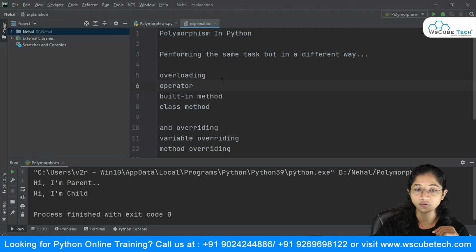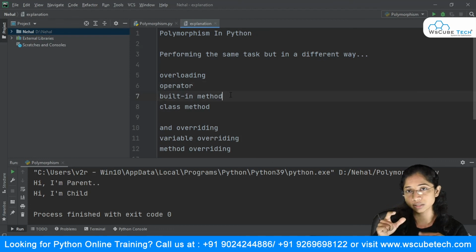We took the example of length. The length method works with all of the data types. In case of list and tuple, it returns the number of elements present inside that sequence, and in case of dictionary, it was giving us the key. So again, the same task but in a different way.